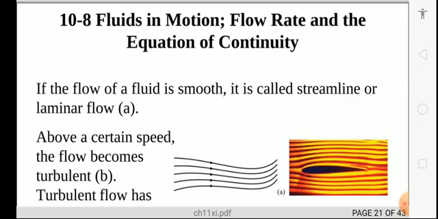Of course, we cannot forget the particles completely, because finally the motion of the fluid is attributed to the motion of its particles.